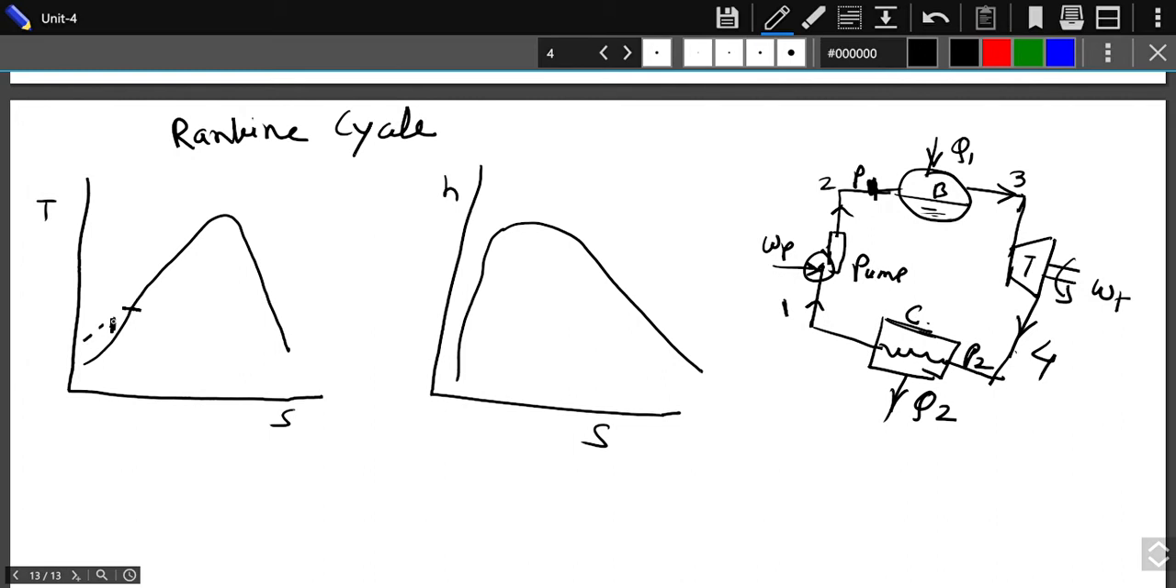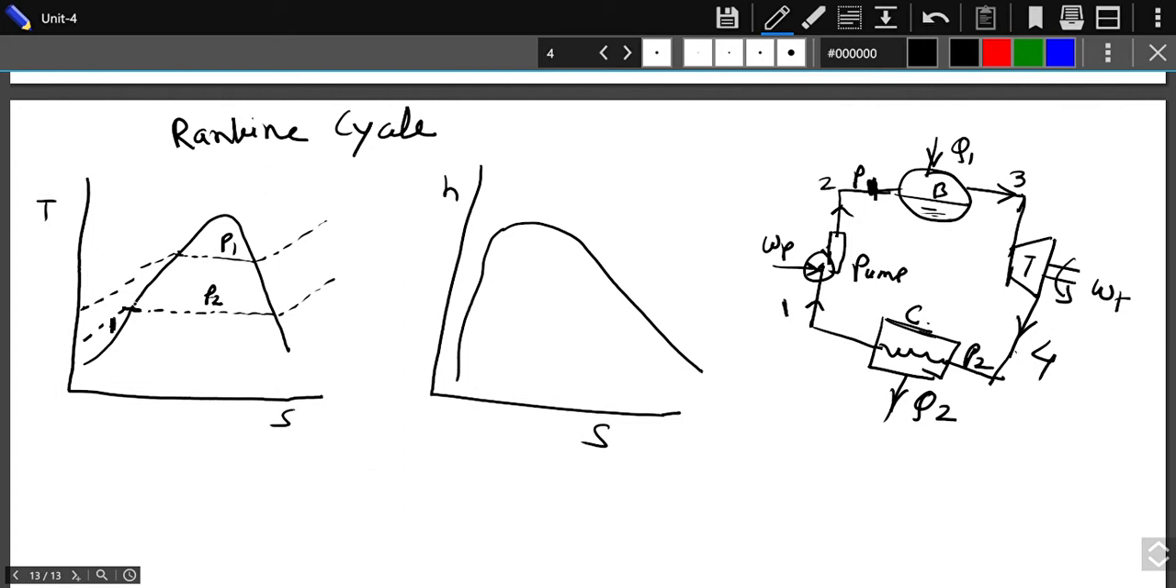So let us consider that the pressure line which is passing through the point 1 is nothing but the condenser pressure P2, because pressure P2 is the same during this 4 to 1 process, and point 1 also has that pressure P2. So we are calling that the condenser pressure. There is another line which is the boiler pressure line, which is like this. That boiler pressure line is of P1.